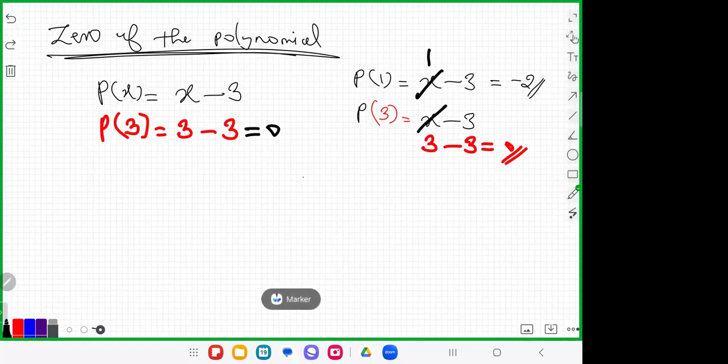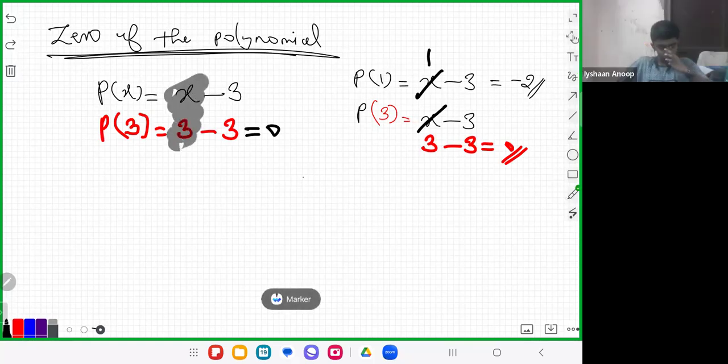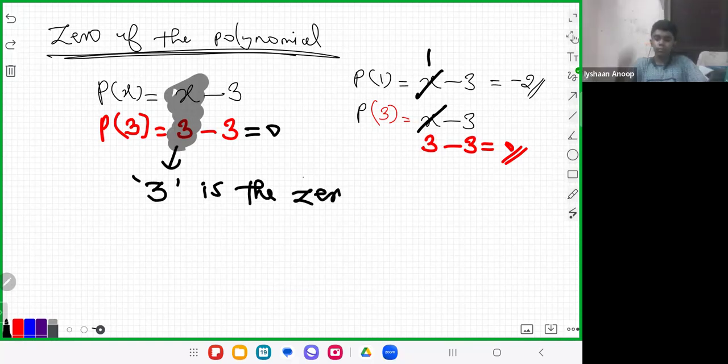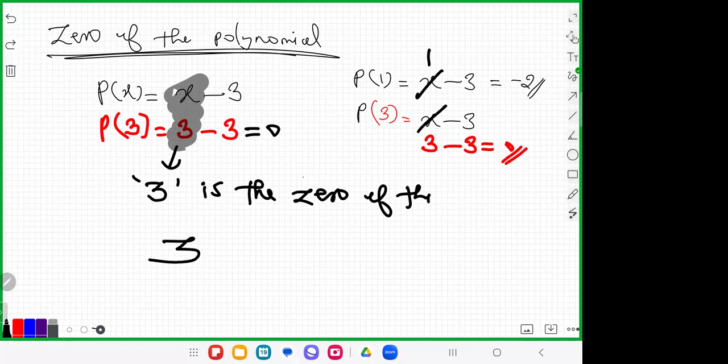So we can say that this 3 is the zero of the polynomial. Don't imagine that 3 is equal to 0. That is absolutely wrong. I am saying that 3 is the zero of this polynomial.